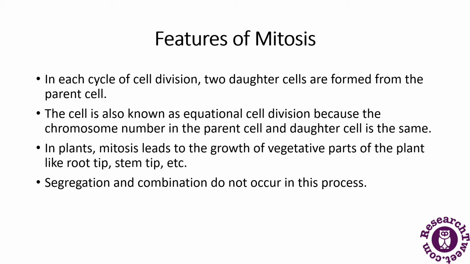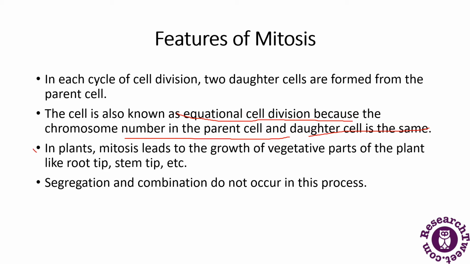In each cycle of cell division, two daughter cells are formed from the parent cell. This is known as equational cell division, because the chromosome number in the parent cell and the daughter cell is the same. As I have told, when the two daughter nuclei are produced, they are genetically identical. The number of chromosomes in the parent and daughter cell is exactly the same.